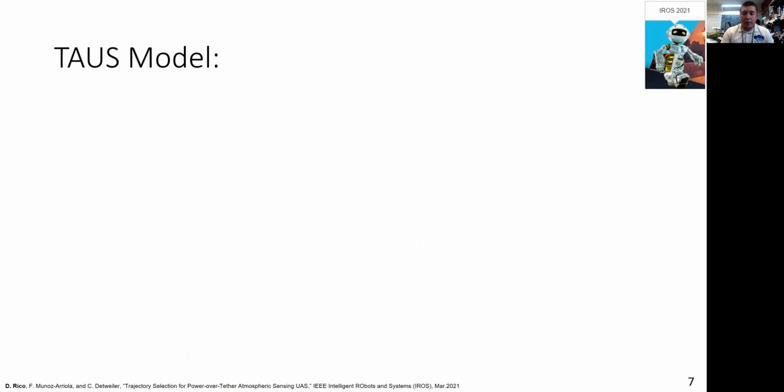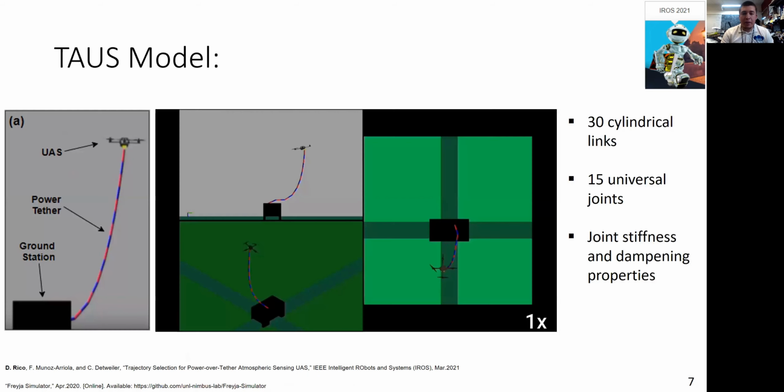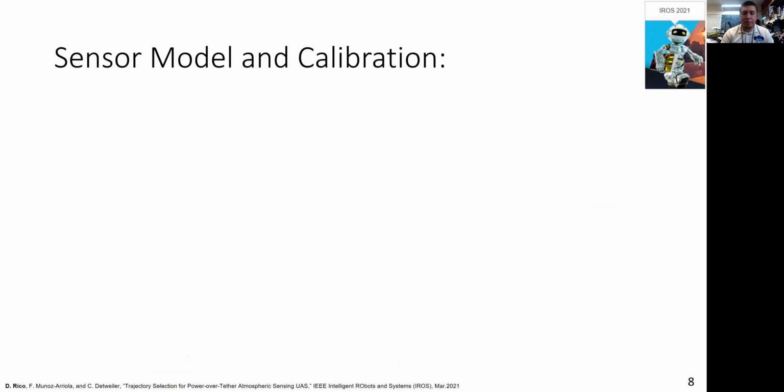Now that we have quantified the spatial bounds of the TOS and developed a set of factors to evaluate TOS trajectories against, we need to develop the model. We leveraged and modified the Freya simulator, which has a high-fidelity 6 degrees of freedom quadcopter UAS model developed in-house by another member of the Nimbus laboratory. We incorporated 30 cylindrical links with 15 universal joint components in MATLAB Simulink, where we modified the joint stiffness and damping properties to emulate the observed behavior of the power sensing tether of the TOS.